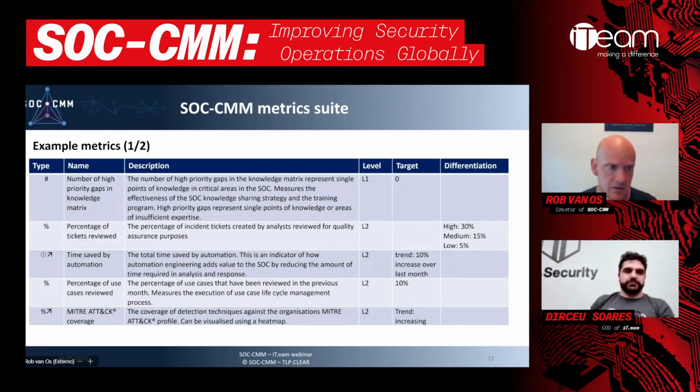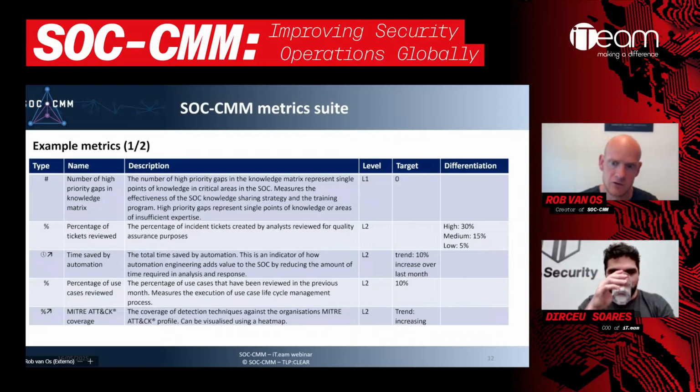So in this case, the number of high priority gaps in knowledge matrix, that's an L1 metric. It does require something called a knowledge matrix within the SOC. If you are familiar with SOC-CMM, this is part of the knowledge management aspect in the people domain. This is one of the things that every SOC should have at some level, just the insight into who knows what within the SOC, so that if some person leaves the SOC, we don't have an enormous gap in knowledge with that person leaving.